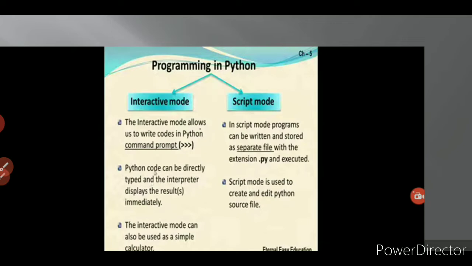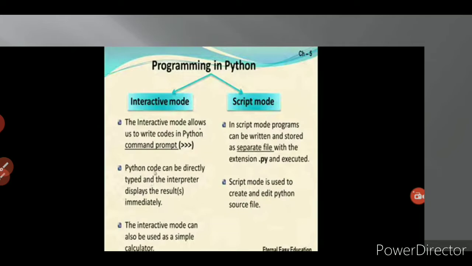So you have to rectify that error in that particular line. After that only you can type the second line. Then the third point: the interactive mode can also be used as a simple calculator. Like our manual calculators, you can use the Python command prompt. That is, in interactive mode you can use it as a simple calculator.